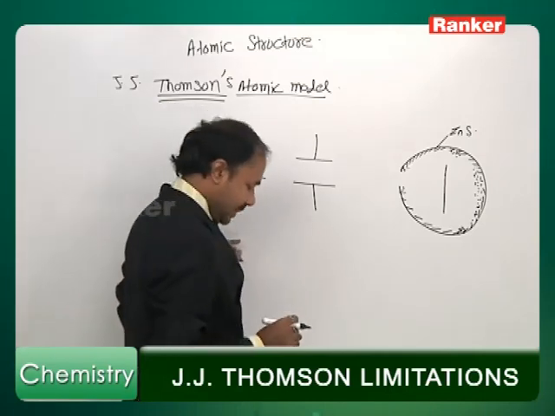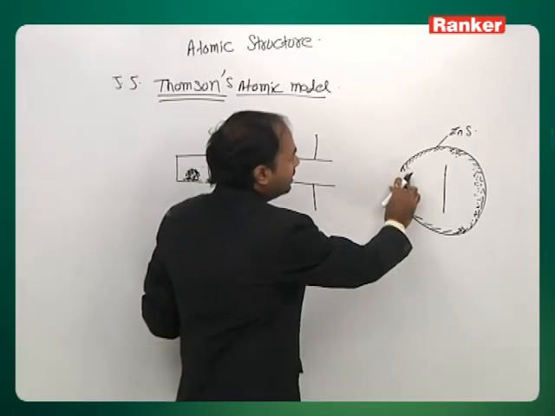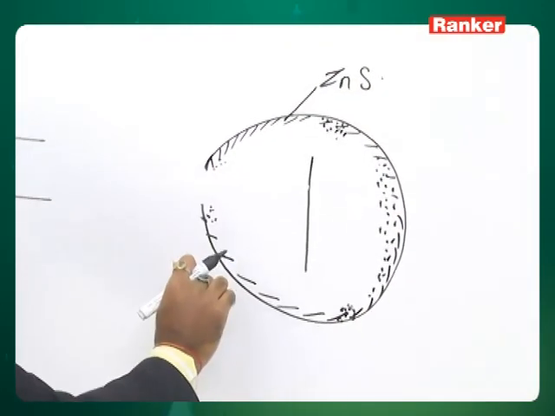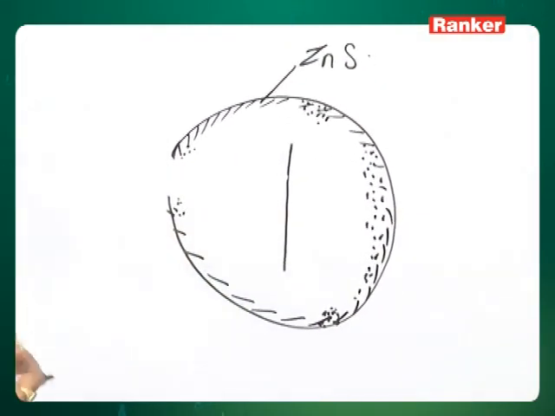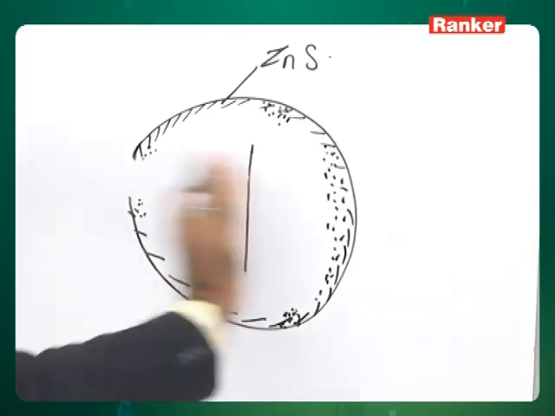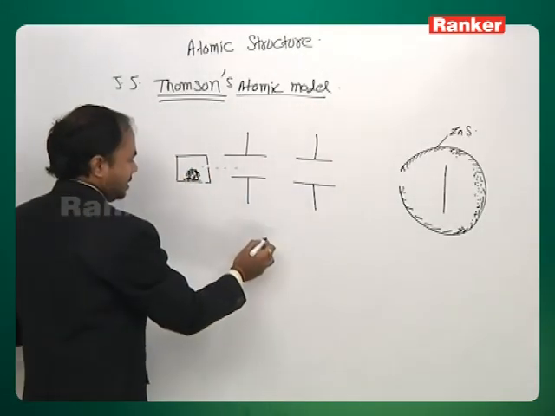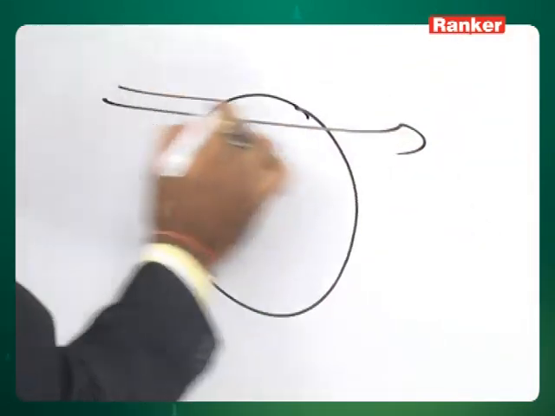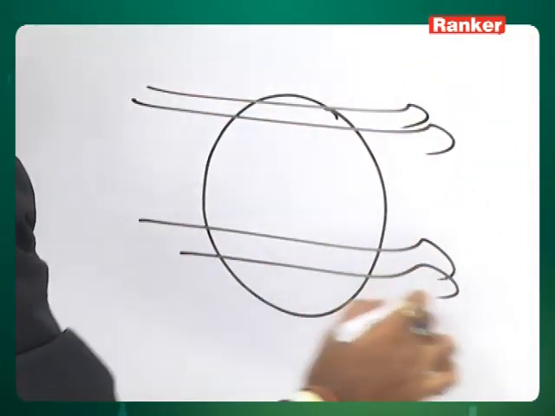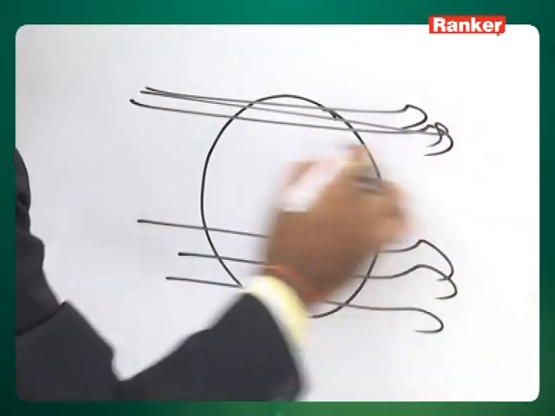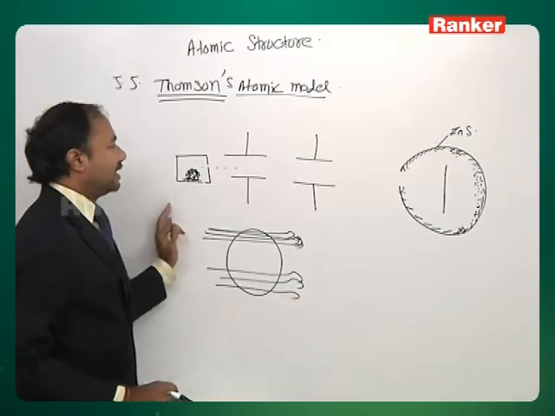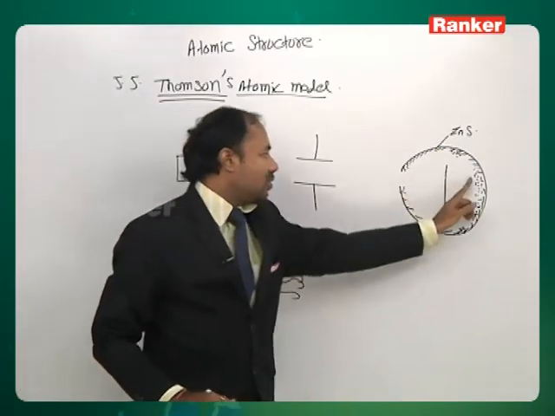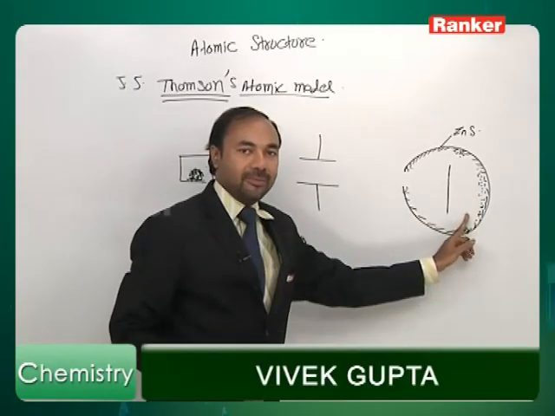Rutherford said that if most of the alpha particles went straight through, it means most of the part of the atom should be vacant. That is how they went straight to the back and made black spots at the back of the foil.